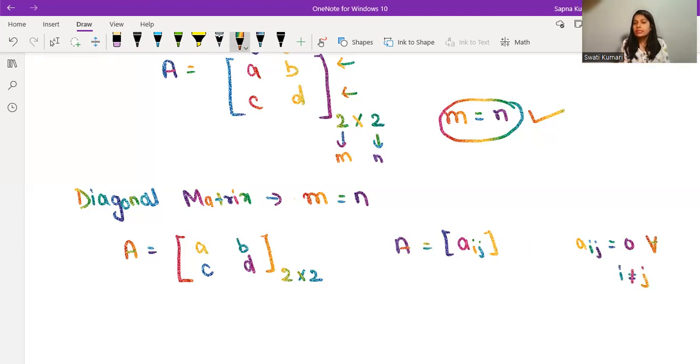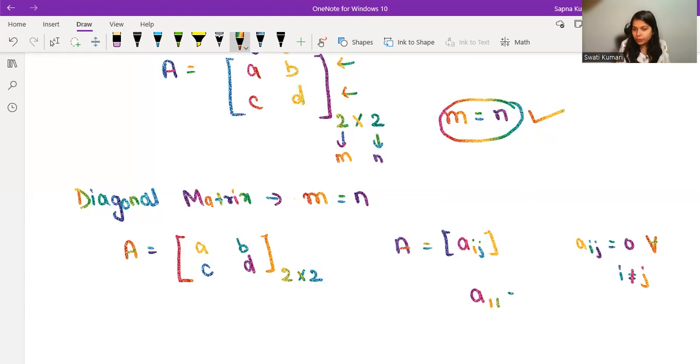This is the definition of a diagonal matrix. So what does i not equal to j mean? See, when I'm writing A11, that means i is equal to j.